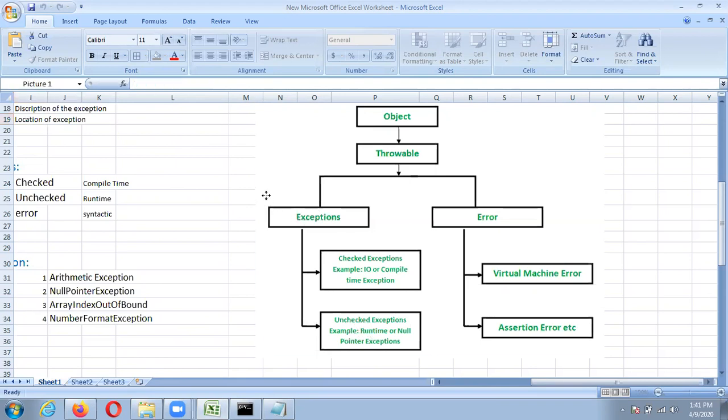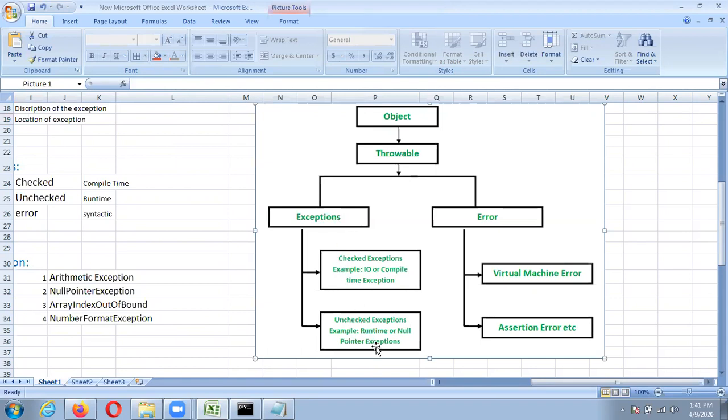We'll consider one real-time example for checked and unchecked exceptions. When you are entering a cinema hall, to enter the cinema hall we require tickets. Before entering the cinema hall the checker will check the tickets, that is a checked exception. But consider that in the cinema hall there is a blast, that is an unchecked exception. So that is not checked by the compiler.